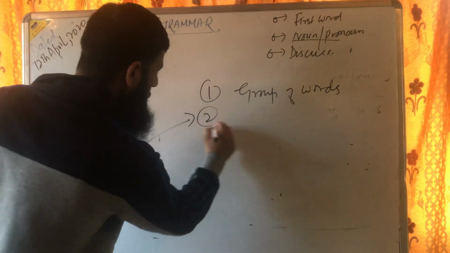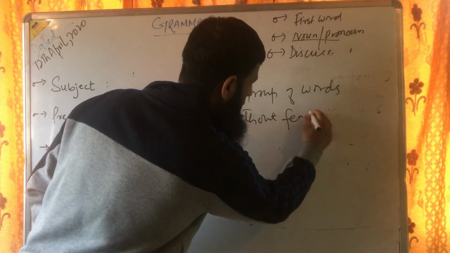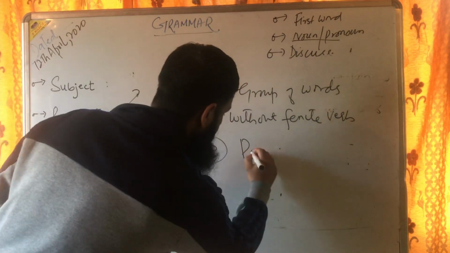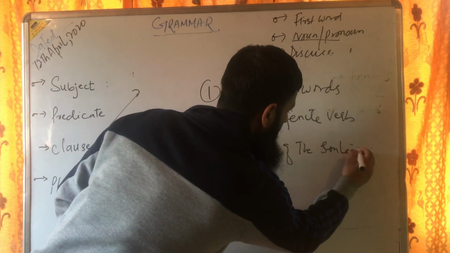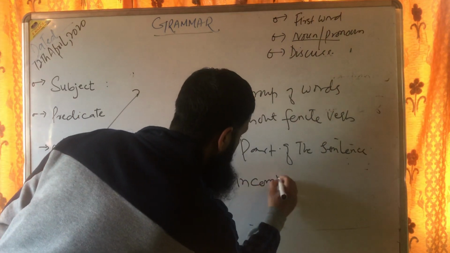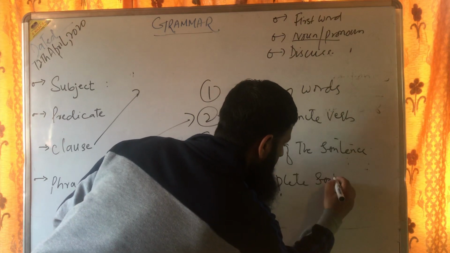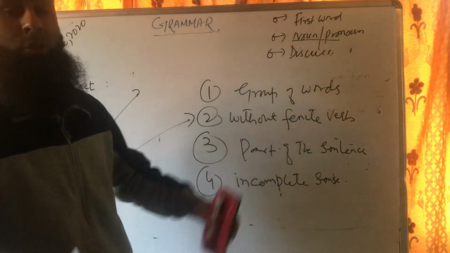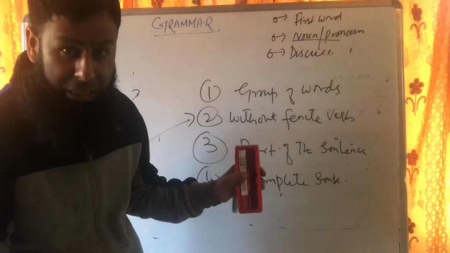Number two, without a finite verb. Number three, part of the sentence. And number four, incomplete sense. Right? It's very simple to understand. So phrases are basically groups of words without a verb that form part of the sentence and never complete their sense.